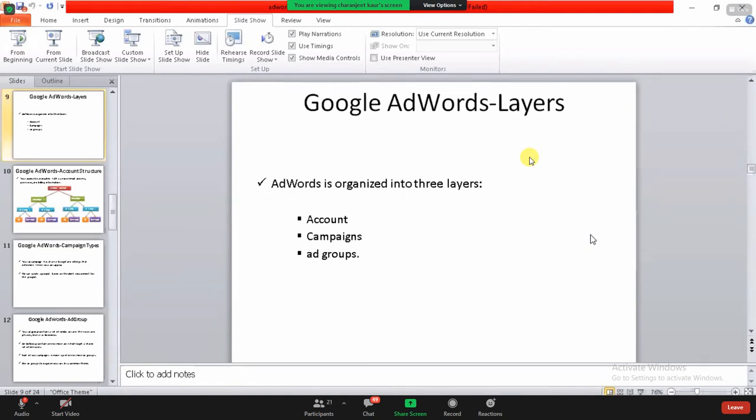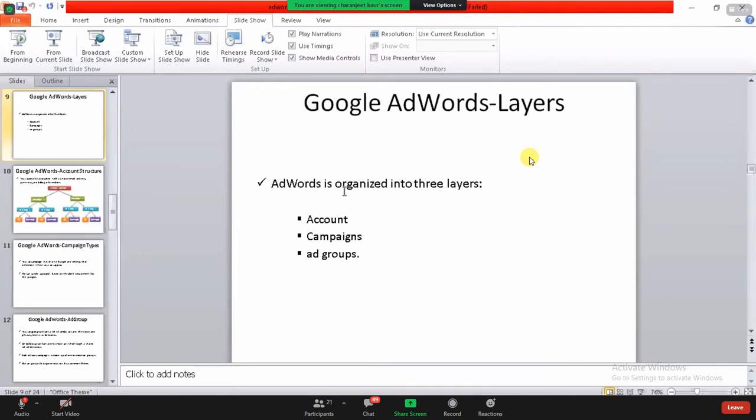The first and basic step is to make an account. You need to have an account on Google Ads, and I'll tell you how to make it. The second step is to choose which kind of campaign you need to run. There are plenty of options available, and I've already told you about them: search network only, display network only, shopping, online video, and search and display combined together. These are the kinds of campaigns you can see there.